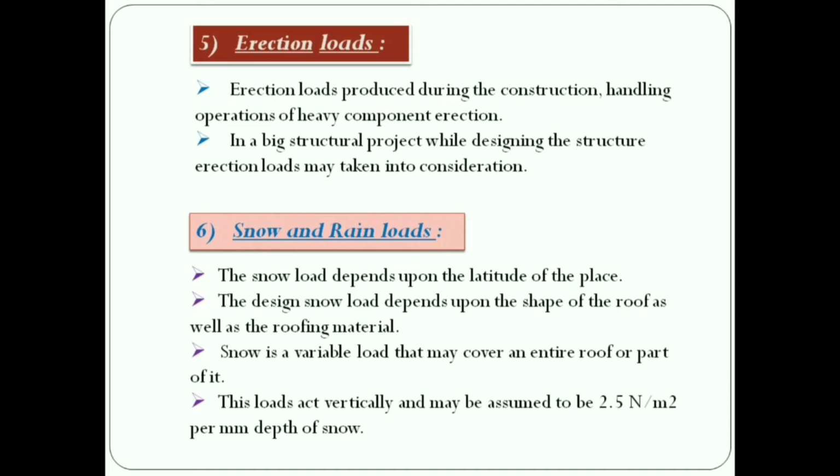Sixth one is snow and rain loads. The snow loads depend upon the latitude of the place. Snow is a variable load that may cover an entire roof or part of it. The loads act vertically downward and may be assumed to be 2.5 Newton per meter square per millimeter depth of snow.